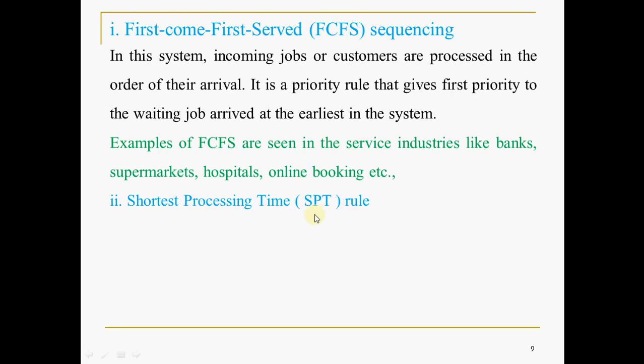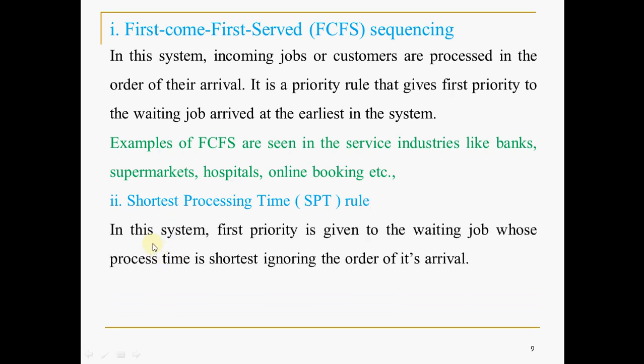Then shortest processing time, we call it the SPT rule. What does shortest processing time mean? In this rule, first priority is given to the waiting job whose process time is shortest, ignoring the order of its arrival.